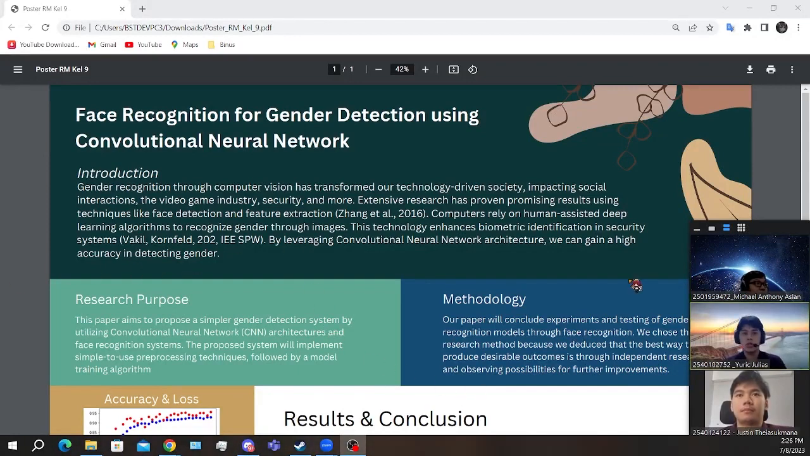Allow me to introduce our dedicated teams from Yunus University who have collaborated tirelessly on our research paper titled Gender Detection Using Face Recognition to CNN and Keras API. Our team members include Yuri Julius, Michael Anthony Aslan, and Justin Dekat Sukmas, who have brought their diverse expertise and passion for technology to this project. Before we move on to our presentation, here is our poster about our project.